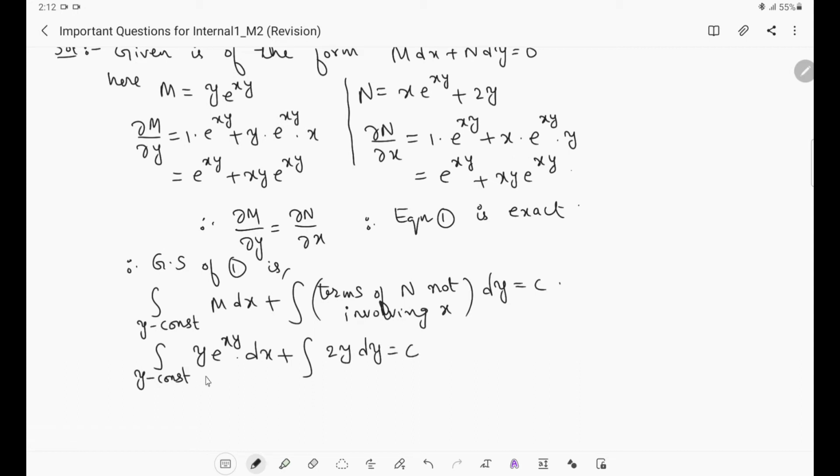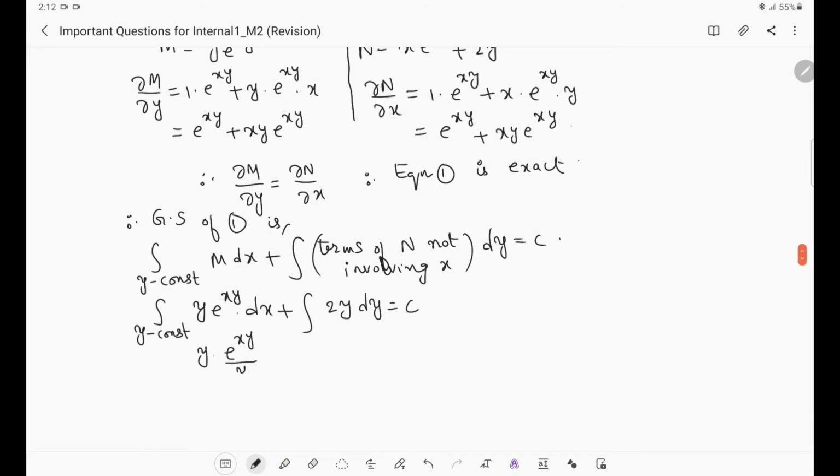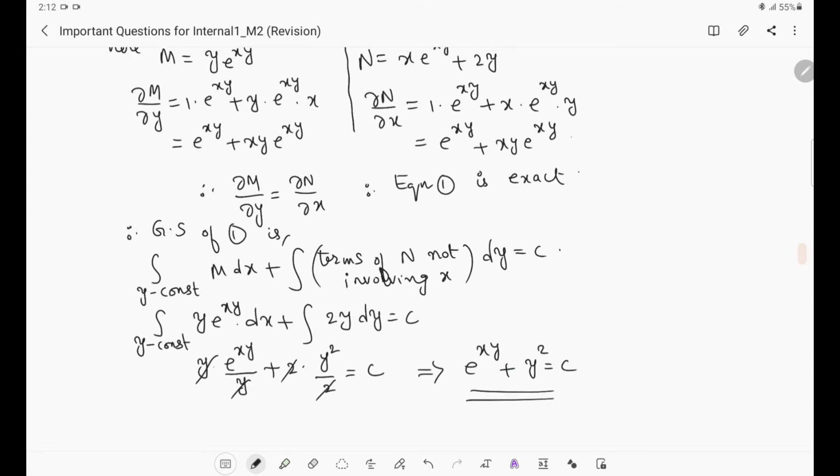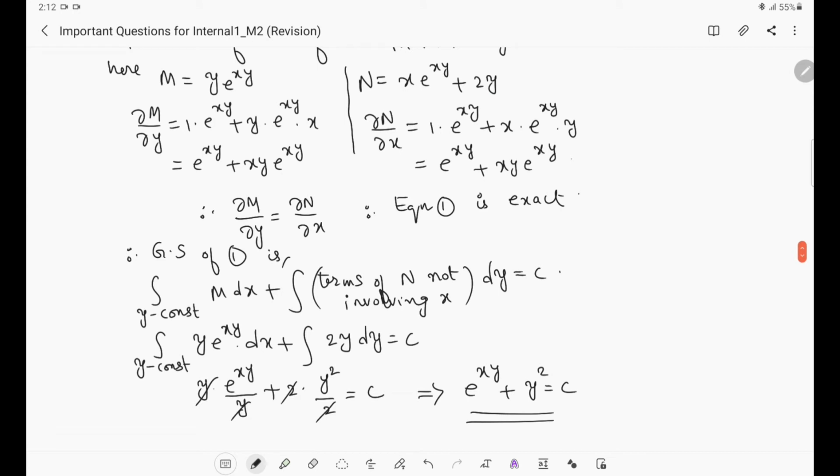Now integrate this. First integration is with respect to x. So y will be treated as constant, y e^(xy), integration with respect to x. So we will get in the denominator y. It is something like e^(ax). Integration of e^(ax) is e^(ax)/a. The same way, in place of a we are having y. So in the denominator we are getting y, plus 2 into integration of y, which is y²/2, equal to c. This 2 and y will get cancelled. Then the required general solution is e^(xy) + y² = c. This is the required general solution of the given exact differential equation.